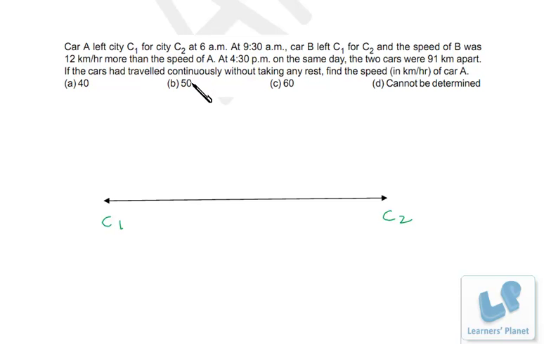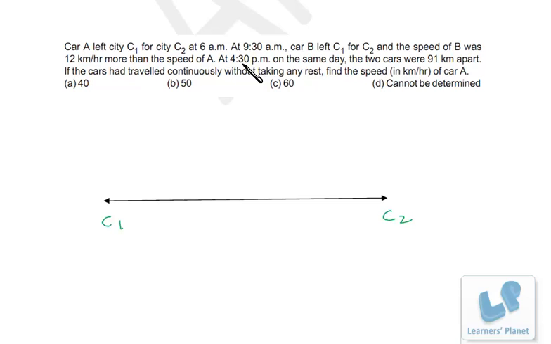Now what's happening over here? Just listen to me carefully. Friends, this car B is starting at 9:30 a.m., right? From 9:30 to 4:30, it is running continuously. Now, what is the gaining speed of this car? That's 12 km per hour. That means every hour it is running 12 km more than car A, right? Just try to understand it. Now 9:30 to 4:30, 7 hours. So if per hour this car is running 12 km more, that means it is getting closer by 12 km every hour, right? So in that case, what will happen?